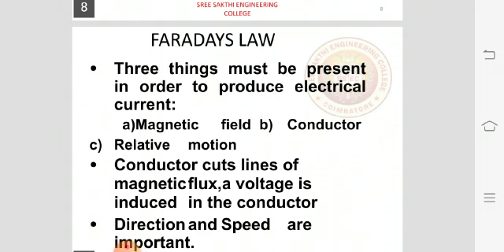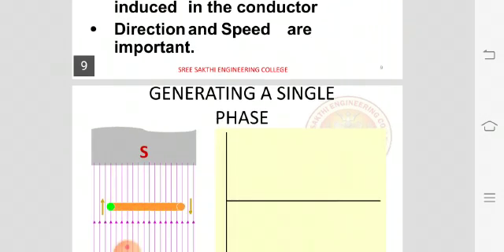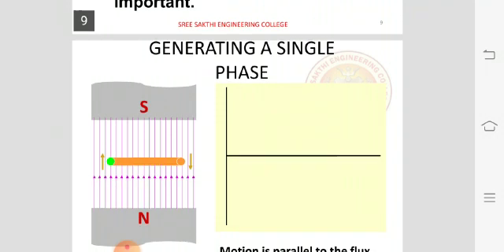Another one is relative motion. When the conductor cuts lines of magnetic flux, a voltage is induced in the conductor. The direction and speed are very important. Next we are going to generate a single phase.